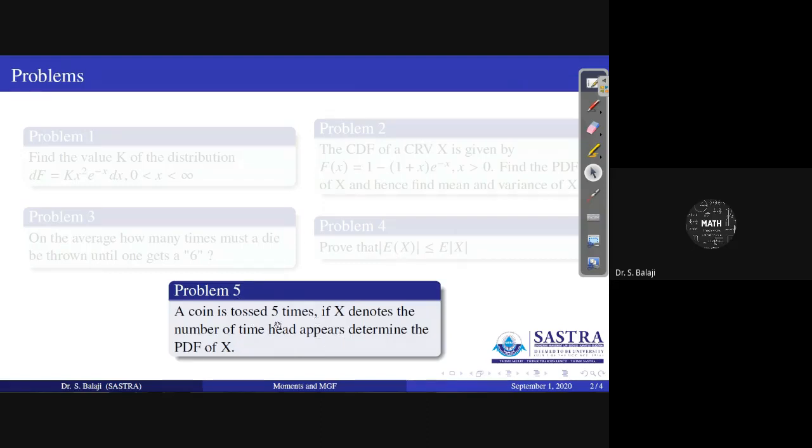A coin is tossed 5 times here. Here in that condition, x denotes the number of times head appears here. Can you give the answer for this one here? Problem number 5.